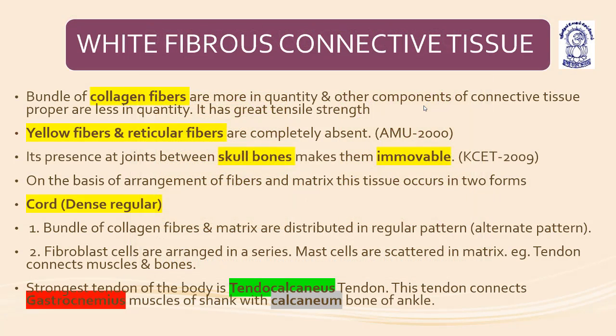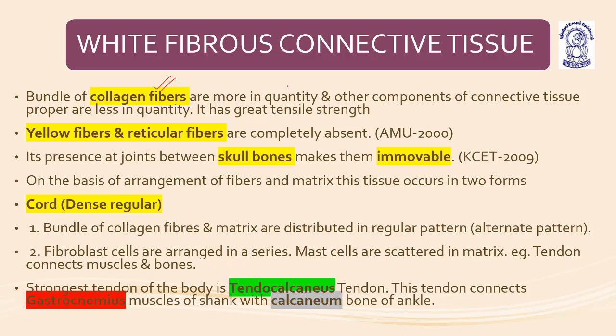Now the white fibrous connective tissue. White fibrous connective tissue is basically made of collagen fiber bundles. They are more in quantity, and the other components of the connective tissue proper are less in quantity.